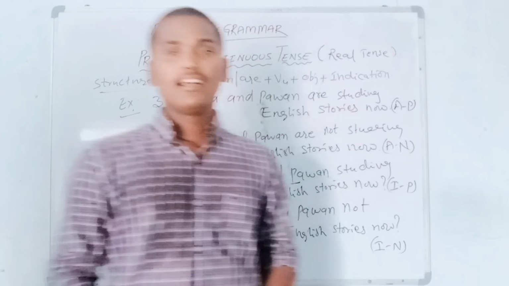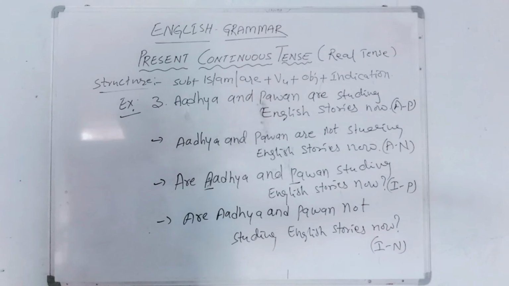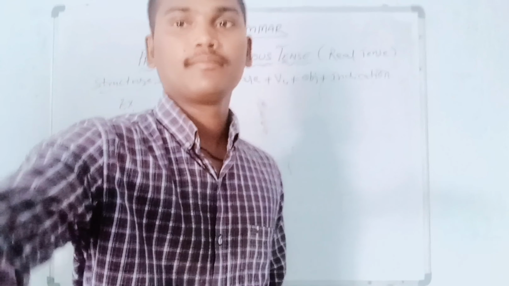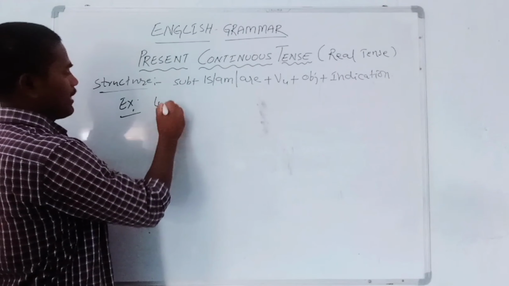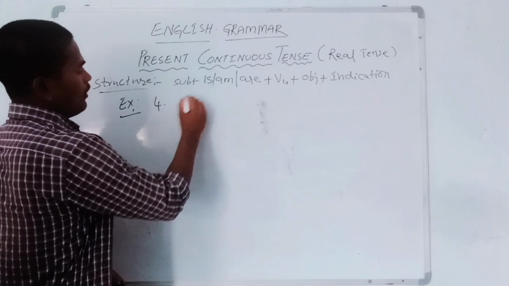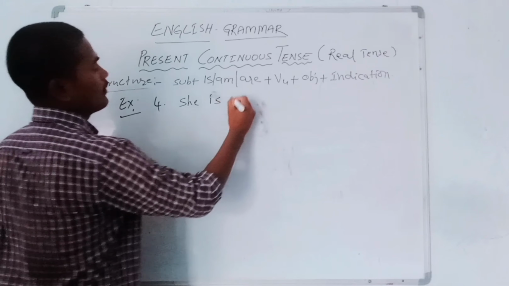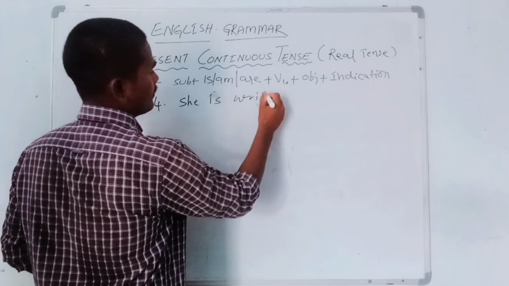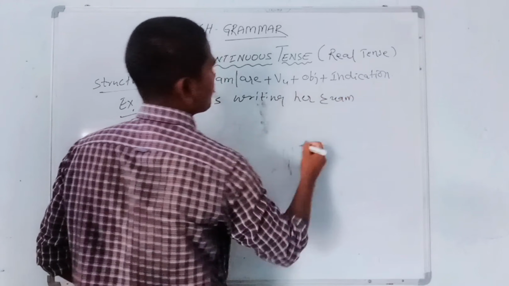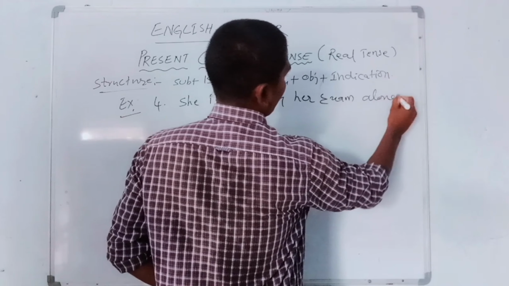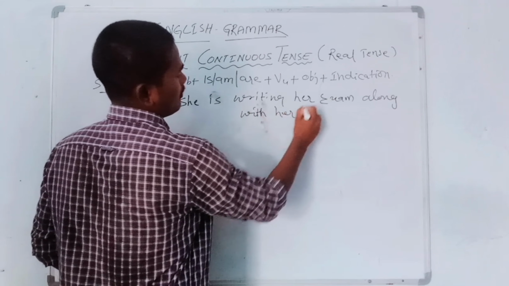Okay, dear students, one more example I would like to explain. Listen to me carefully. I am going to explain the fourth example. She is writing her exam along with her friends.